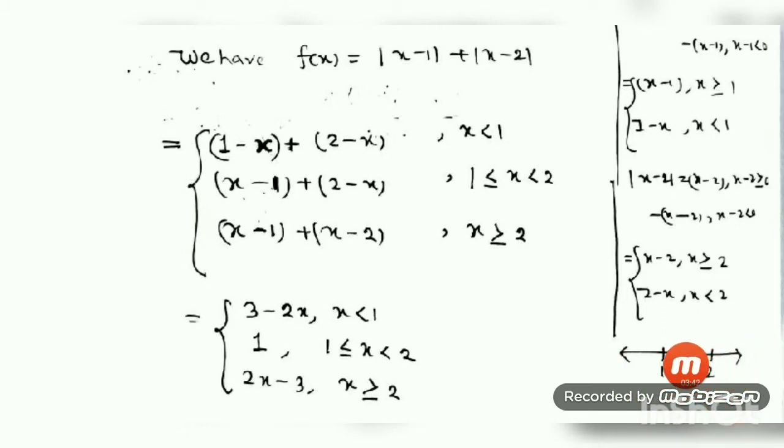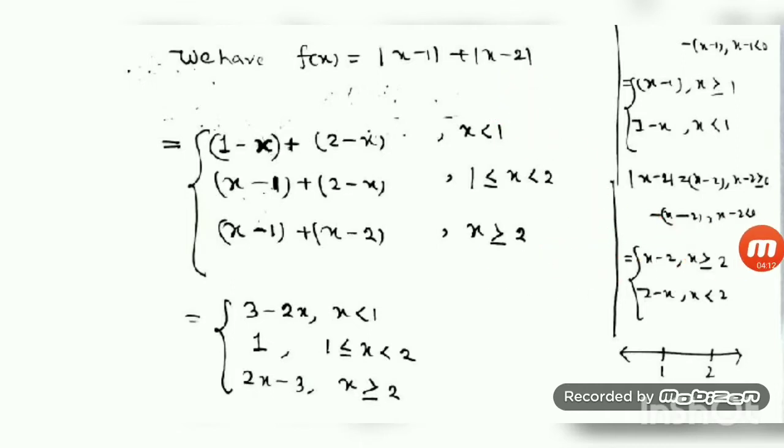First I have considered the case for x less than 1. When x is less than 1, we have to check the value of modulus of x minus 1, which is 1 minus x. So this value I have written as 1 minus x. Now for x less than 1, we have to find the value of modulus of x minus 2.